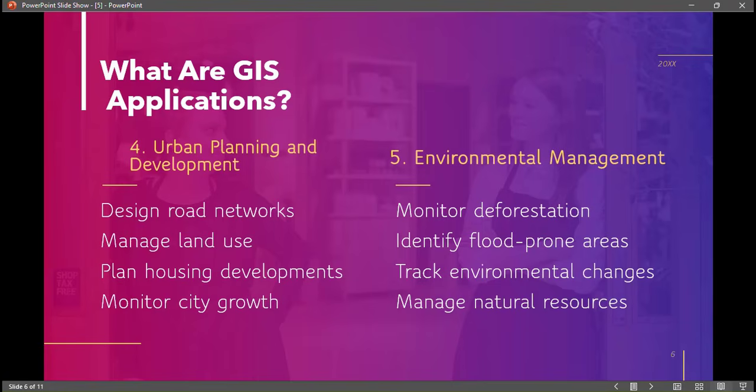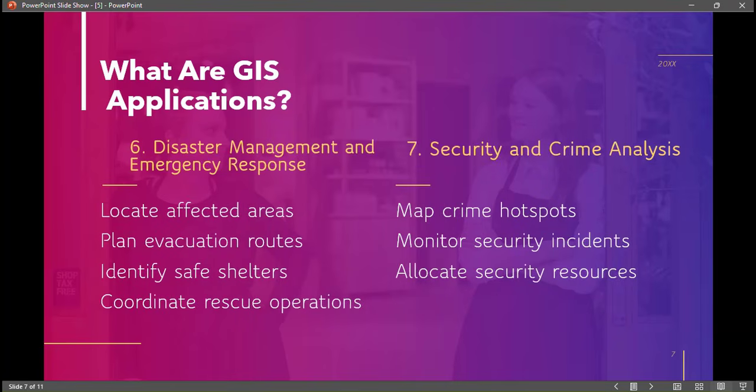Number five, environmental management: to monitor deforestation, identify flood-prone areas, track environmental changes, and manage natural resources. Number six, disaster management and emergency response: to locate affected areas, plan evacuation routes, identify safe shelters, and coordinate rescue operations. Number seven, in security and crime analysis, we map crime hotspots, monitor security incidents, and then allocate security resources.